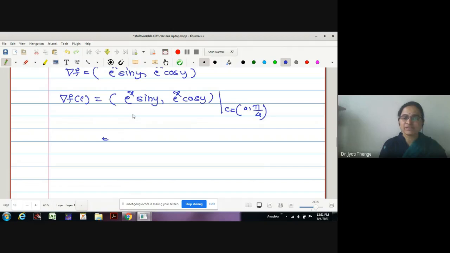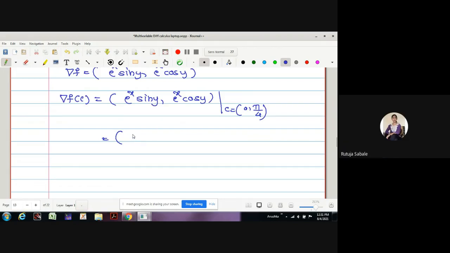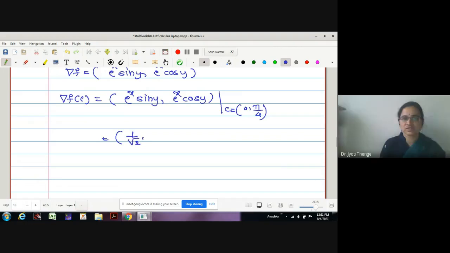If I put x equal to 0, e raised to 0 is 1. Therefore, we get these values as sin pi by 4 and cos pi by 4. What are the values of sin pi by 4 and cos pi by 4? 1 by root 2. Yes, this is 1 by root 2 and 1 by root 2. The first step we have completed. We have found the value of the gradient vector at the point C. Now we will go for finding the unit vector.